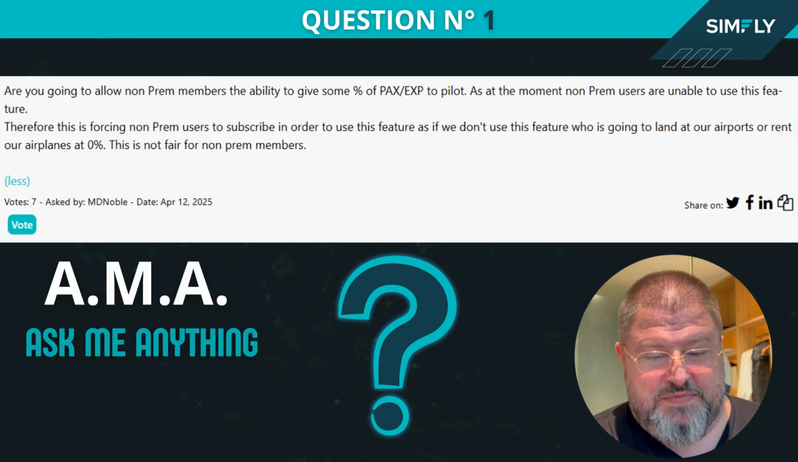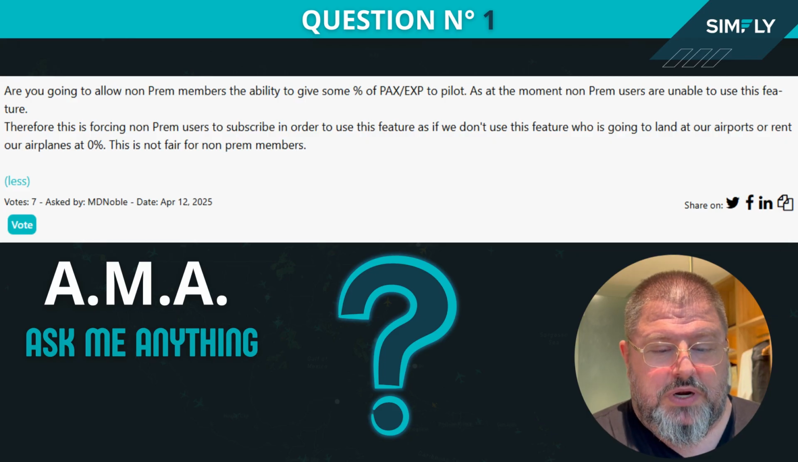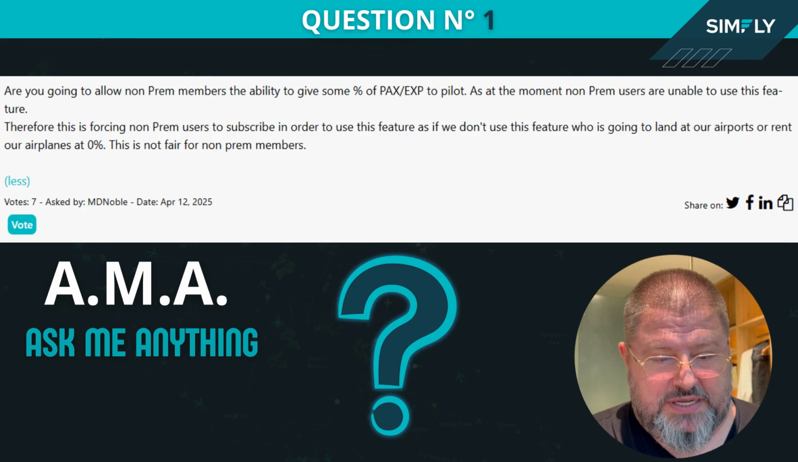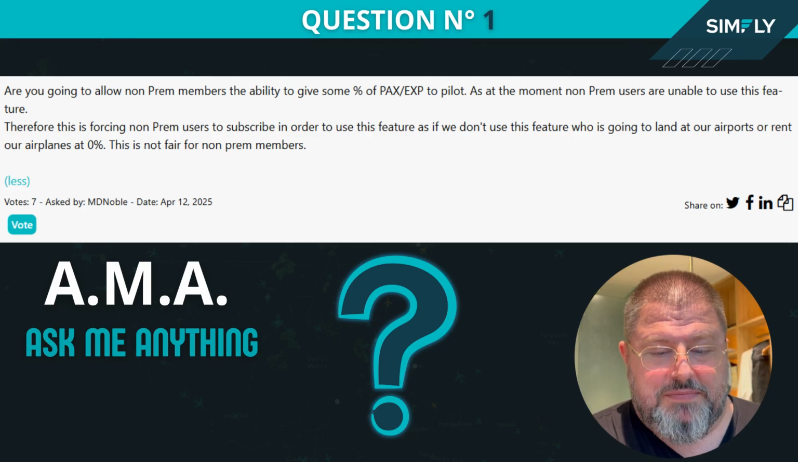And MD Noble says, are you going to allow non-premium members the ability to give some percentage of packs to pilots? It's also experience points, but that's not the case, only packs. At the moment, non-premium users are unable to use this feature. Therefore, this is forcing non-premium users to subscribe in order to use this feature, as if we don't use this feature, who is going to land at our airports or rent our airplane at 0%? This is not fair for non-premium members.